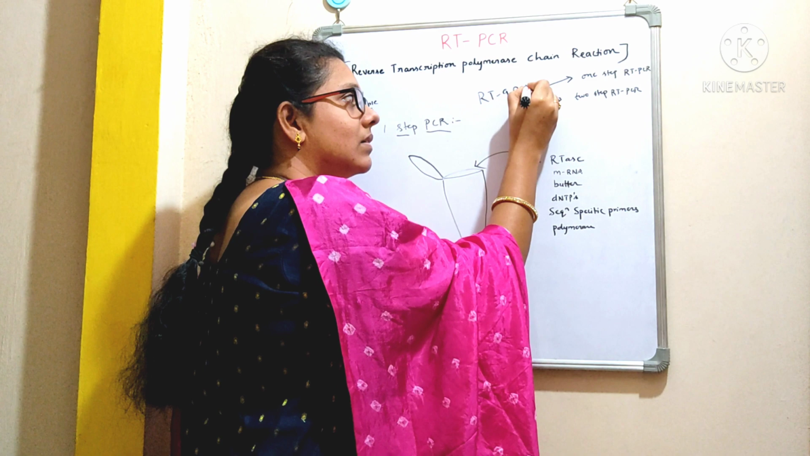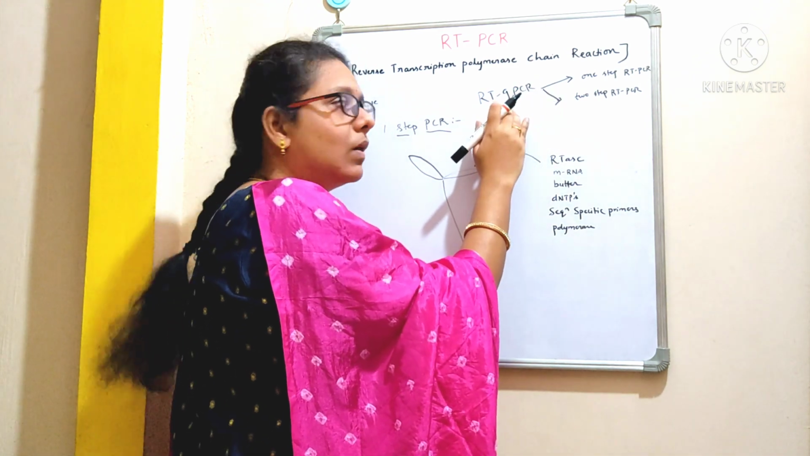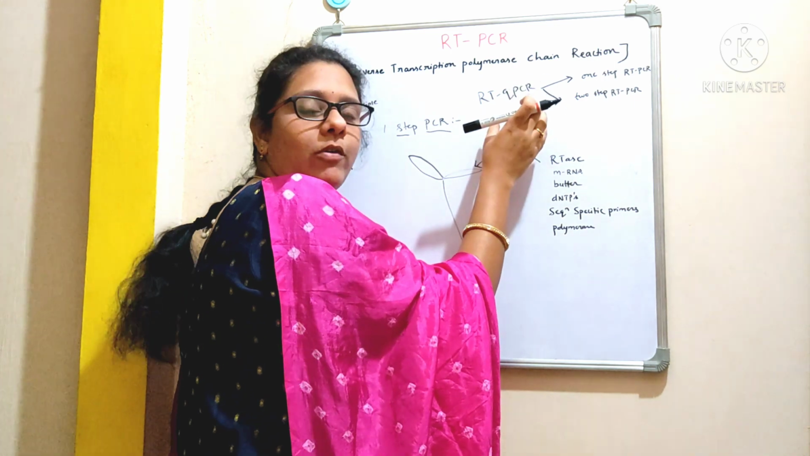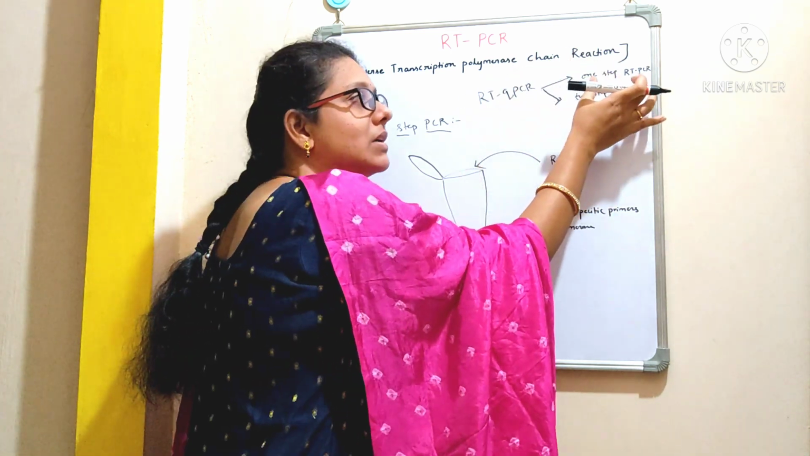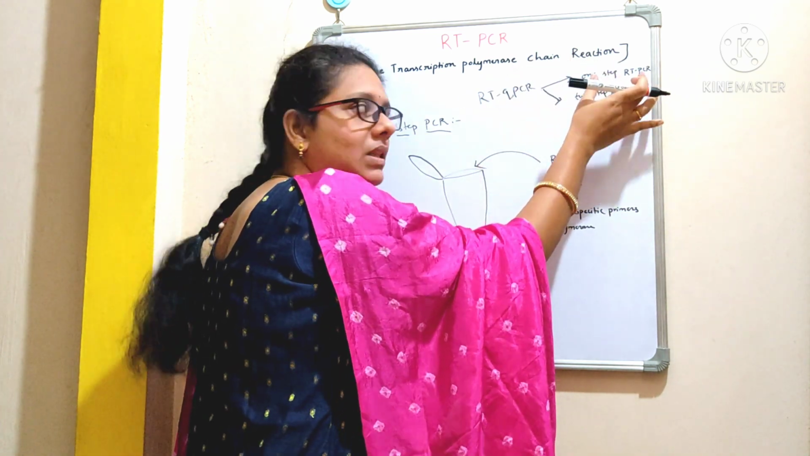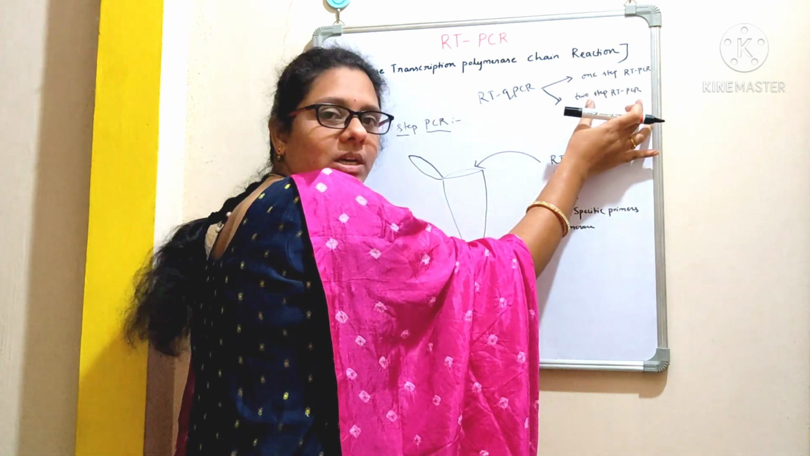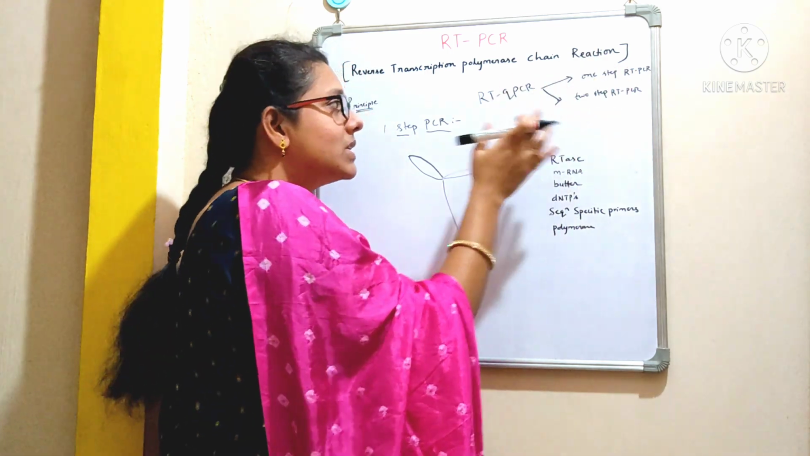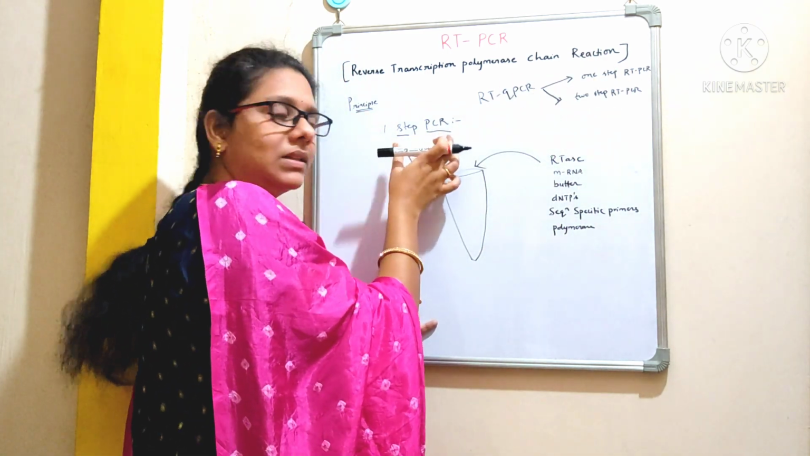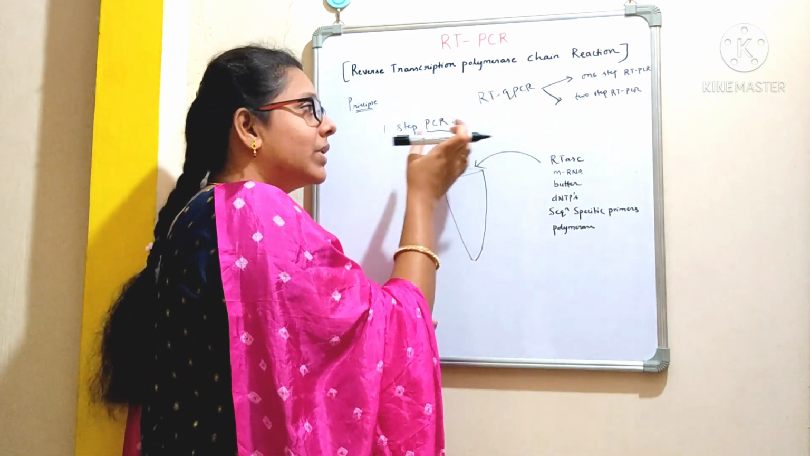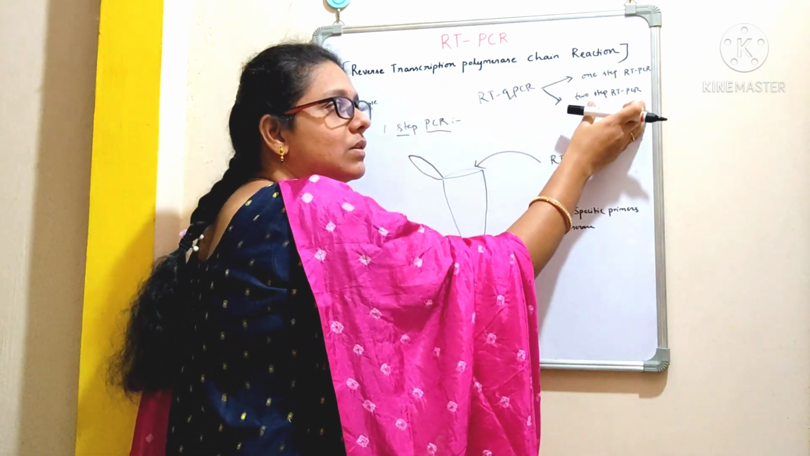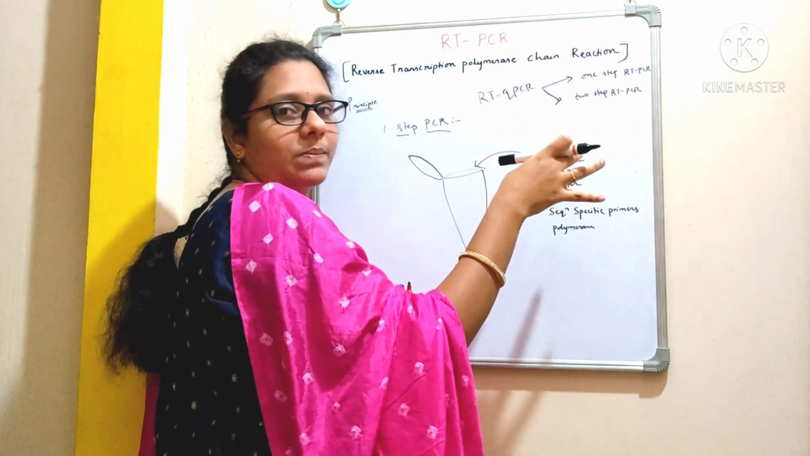RT-qPCR, Q stands for quantitative, okay? This reverse transcription qPCR can be performed by 2 methods, that is, the one-step RT-PCR method, and the other one is the 2-step RT-PCR method. Let's discuss each in detail. First, coming to the one-step PCR method, the name itself suggests that only one step is required, whereas in the 2-step RT-PCR method 2 steps are required.